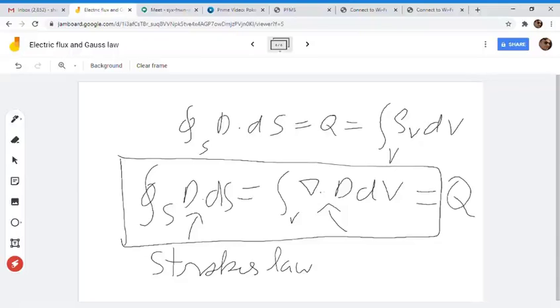This Gauss law, given by the famous mathematician, gave us this mathematical tool to calculate the charge. What is that mathematical tool?